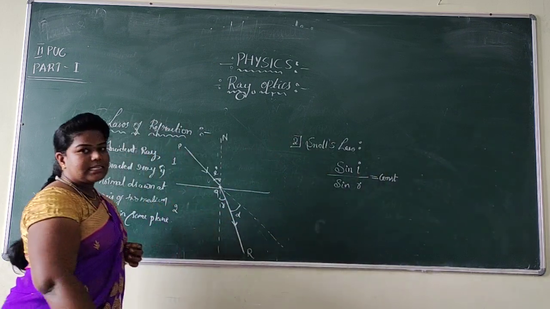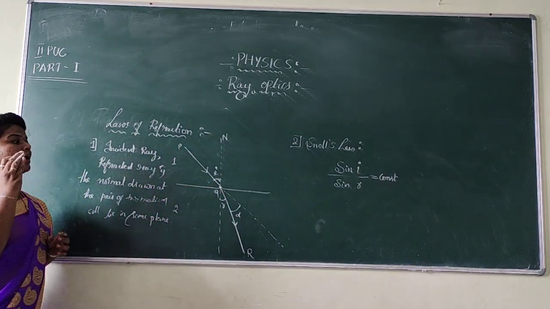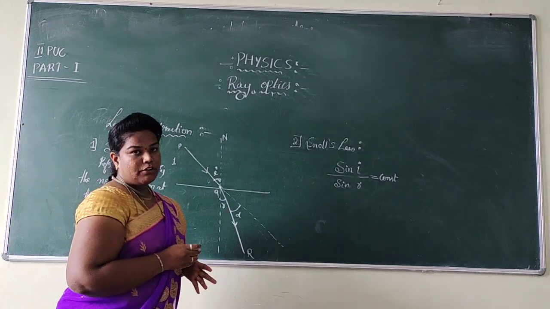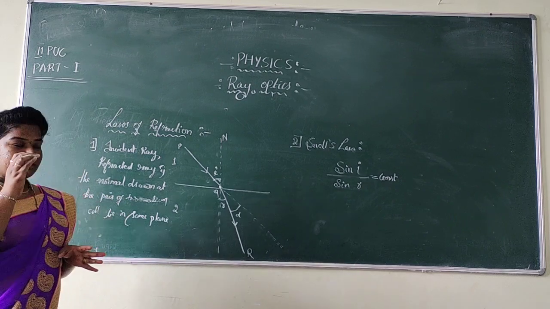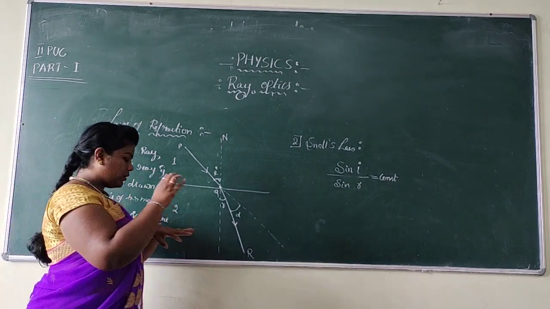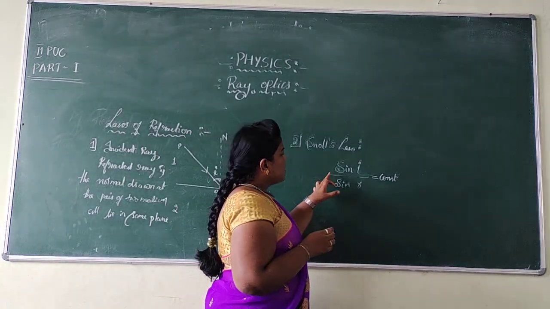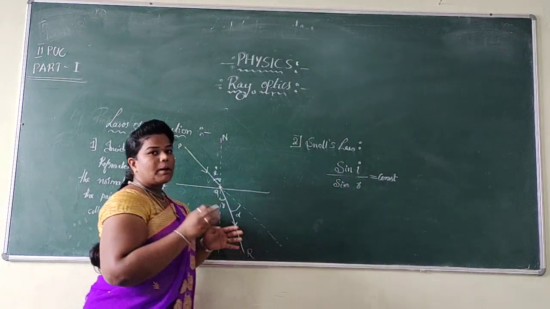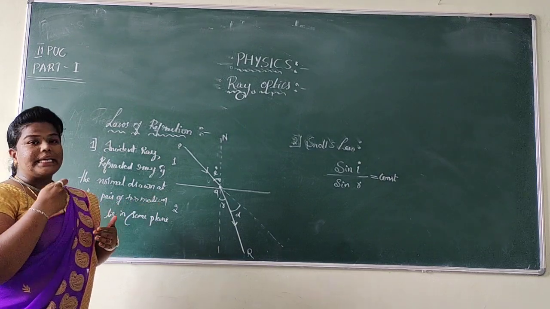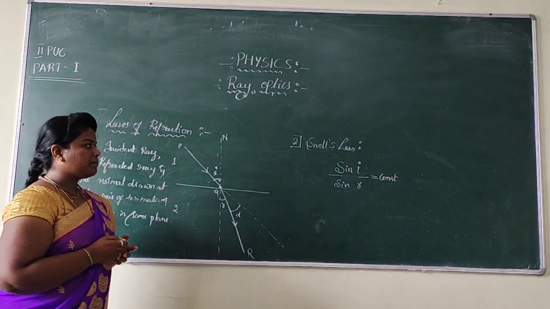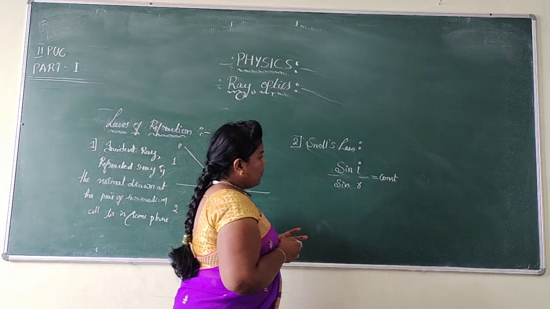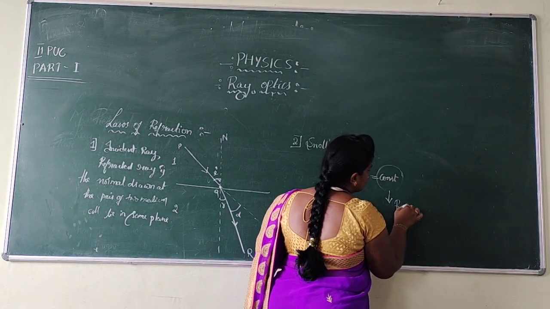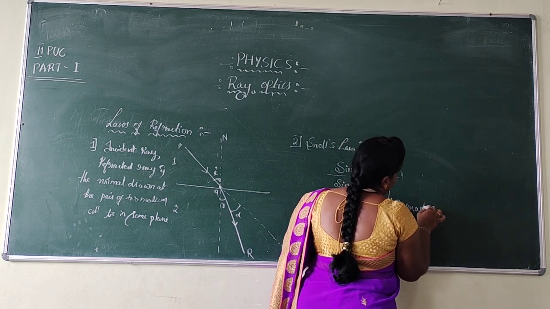Don't forget to write the next sentence, that is, for a pair of given media and for a given wavelength of light. If you forget that statement, if you forget that last line, you will lose your marks. Why? Because this ratio is constant for a particular pair of media and for a given wavelength of light. Dear students, this constant is called the refractive index.